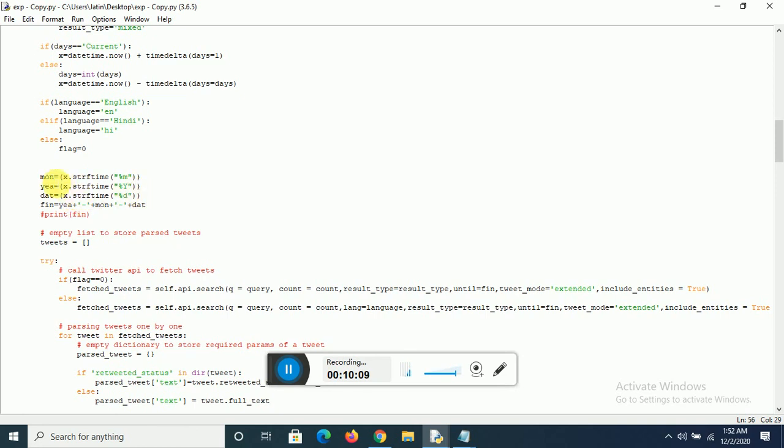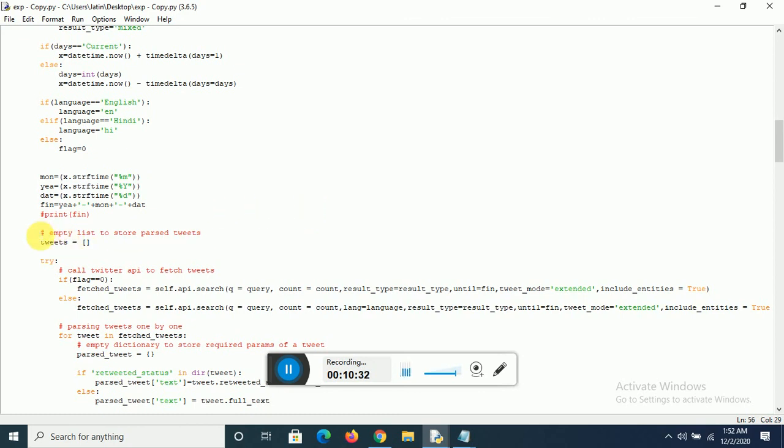We extract it. The month means the m, year y and date d, and finally we form the final date, the year plus month plus date, which we are going to use in our Twitter query, because the query needs the date, so we need to form that actual date and pass that to our query.